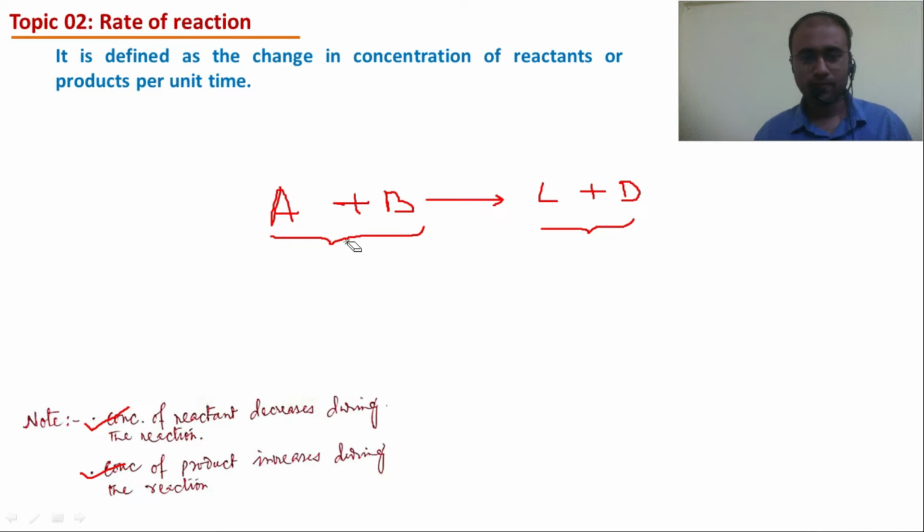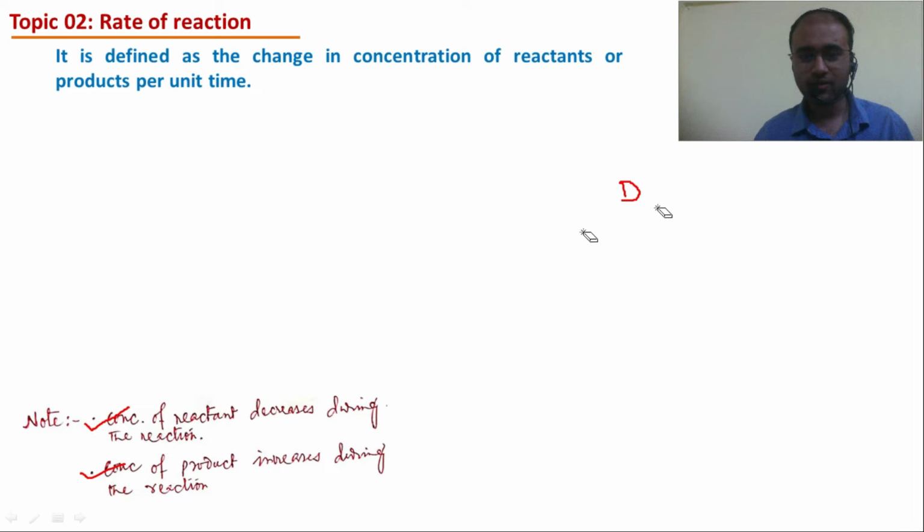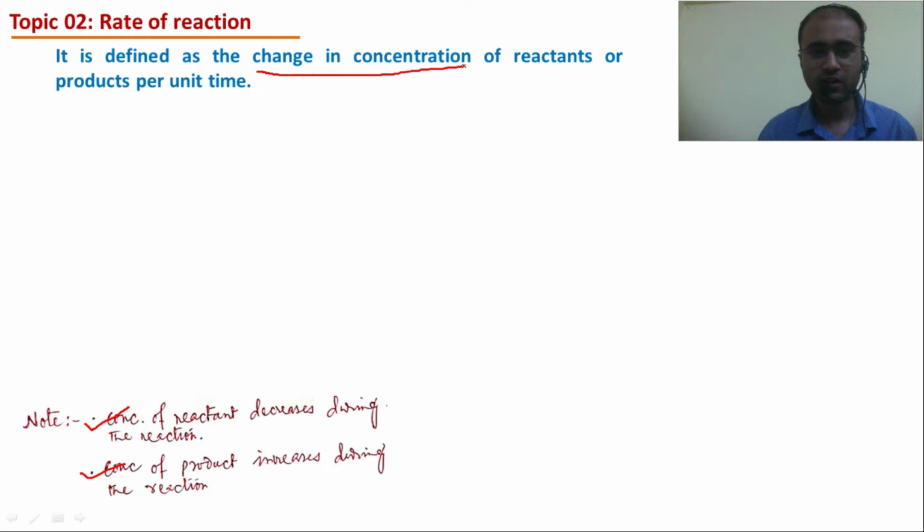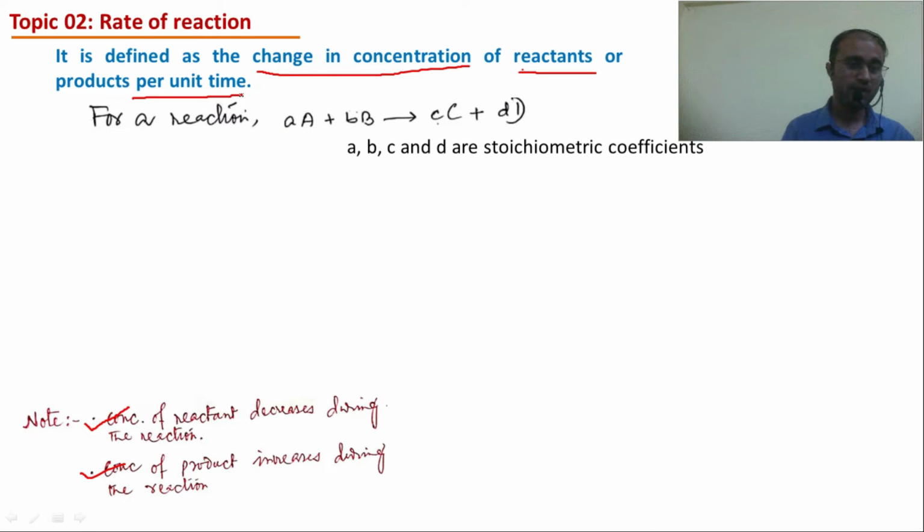Now, we will know what is the meaning of rate of reaction. Rate of reaction is defined as the change in concentration or amount of reactants or products per unit time. Let's explain this with the help of an example.